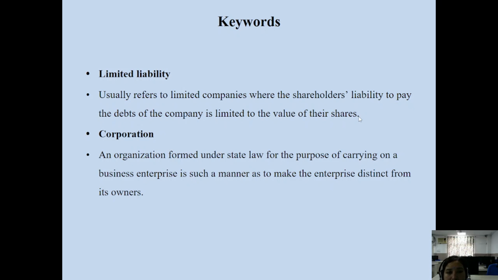Unlimited means your personal assets, your personal belongings, your personal land can be used to pay all the dues of the firm and of the bank. But that is not the case under the limited liability concept. Limited liability means you are only liable up to the extent of the unpaid share capital amount, and not beyond.